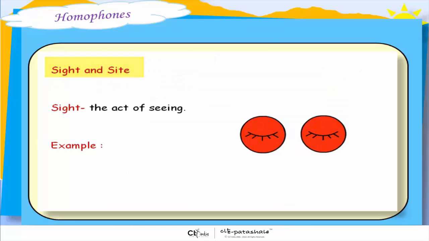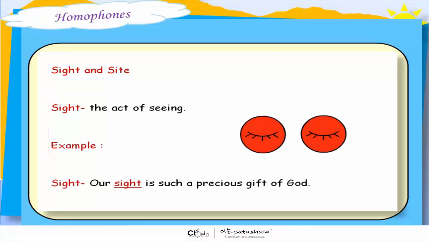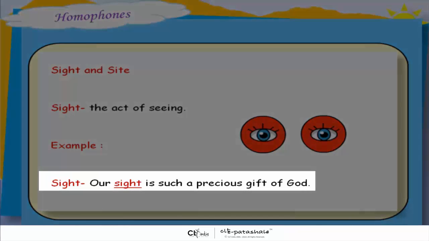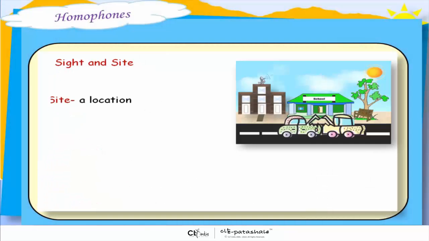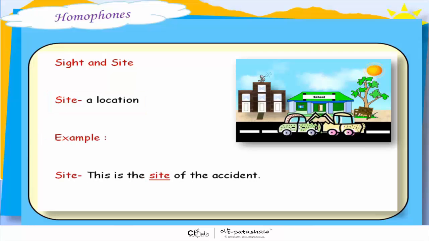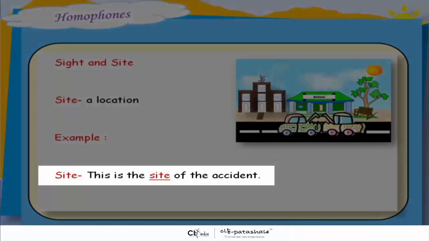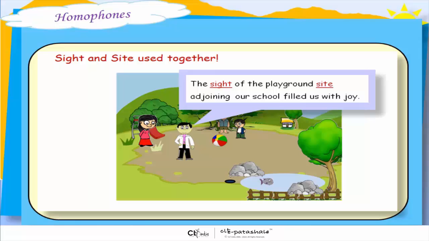Sight and site. Sight is the act of seeing. For example, our sight is such a precious gift of God. Site means a location. For example, this is the site of the accident. Let's use sight and site together. The sight of the playground site adjoining our school filled us with joy.